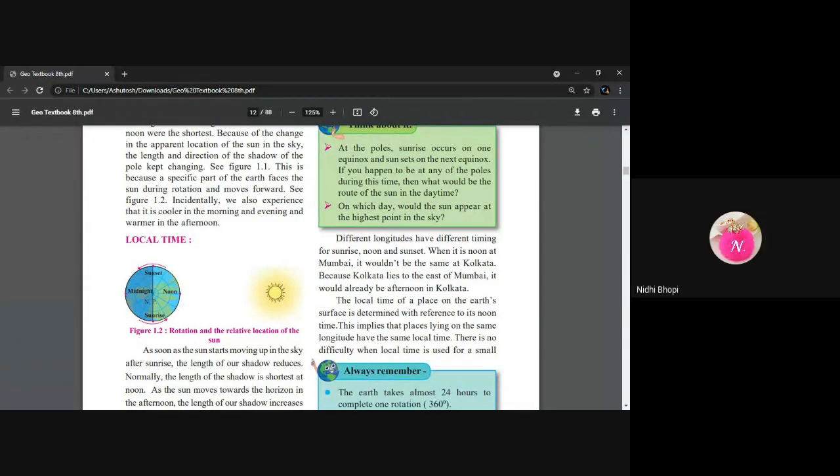Give the answer. It is noon at Mumbai, it wouldn't be the same at Kolkata because Kolkata lies to the east of Mumbai. It would already be afternoon in Kolkata. Okay.